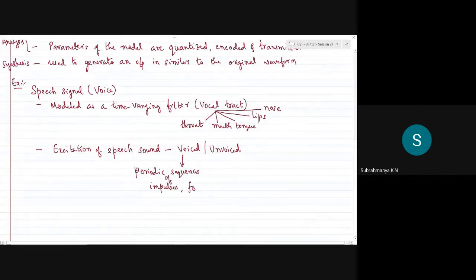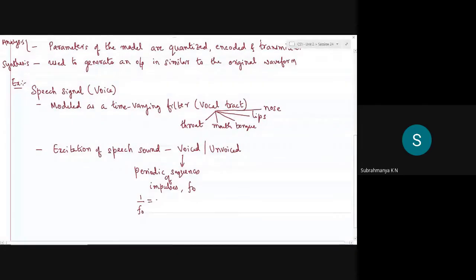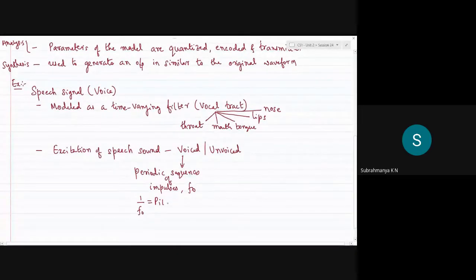How fast I speak or how slow I speak definitely depends on the person who is speaking. The inverse of this frequency is known as the pitch period.